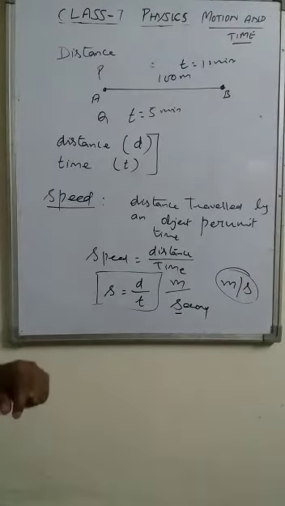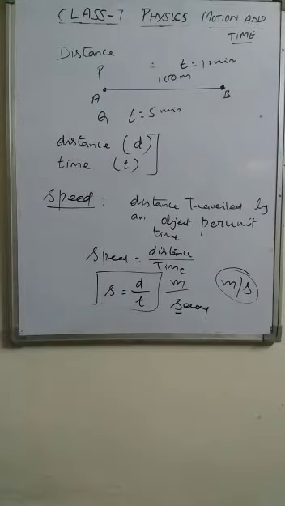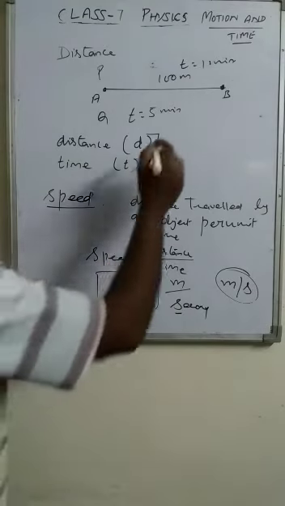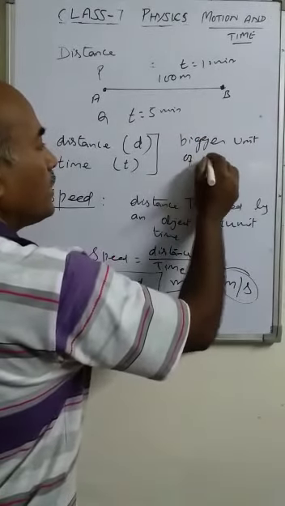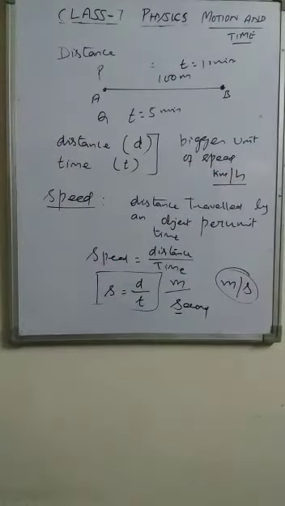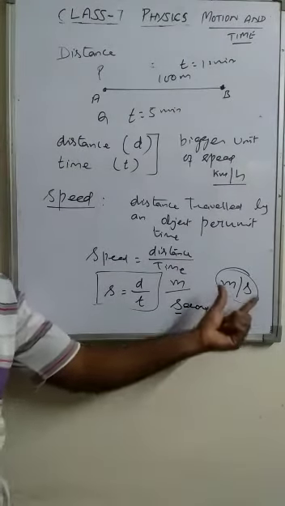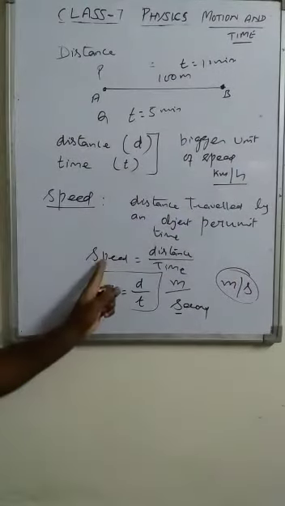But not always this unit is used. If we are traveling through a longer distance, then the speed is measured with a greater unit, a bigger unit. The bigger unit of speed is kilometer per hour. This is the bigger unit of speed. SI unit of speed is meter per second. Bigger unit of speed is kilometer per hour. Both are the units of the same quantity, speed.